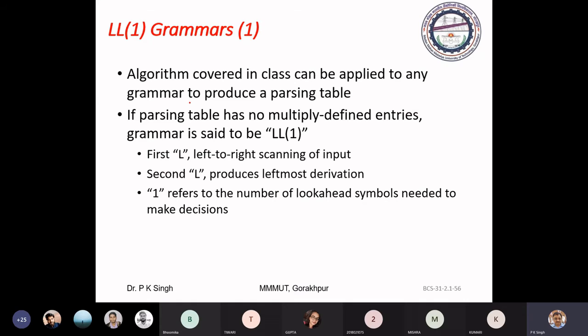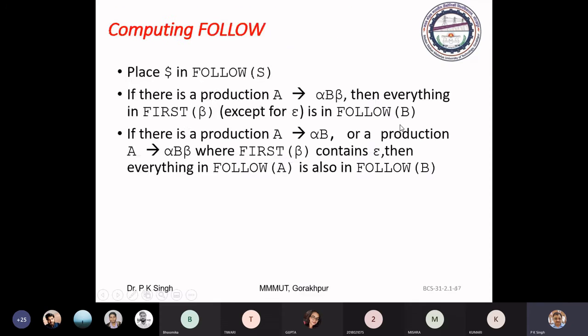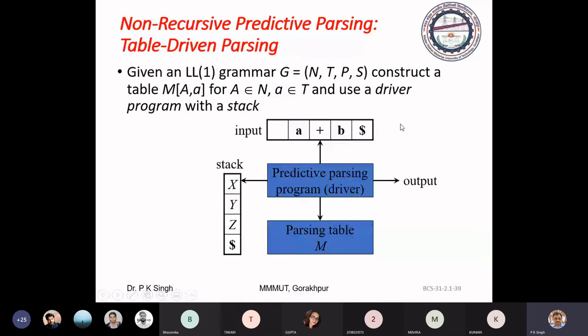LL1 grammar means you have seen the configuration of the parser. I will just show you. Yeah, this is the predictive parser.